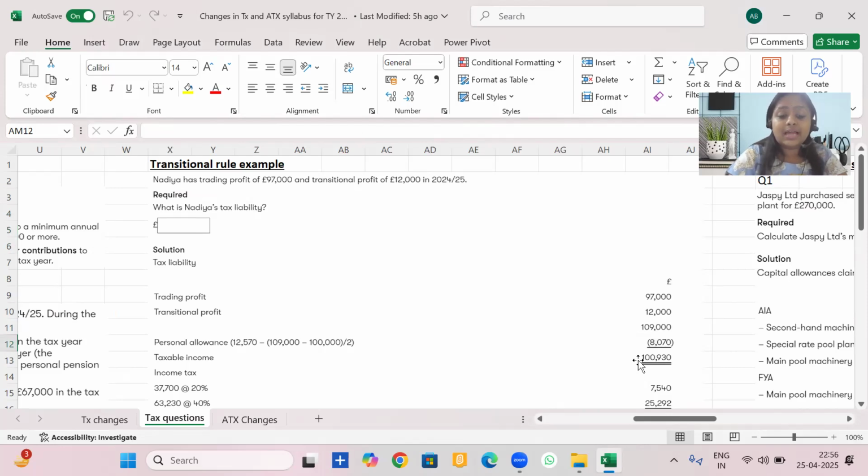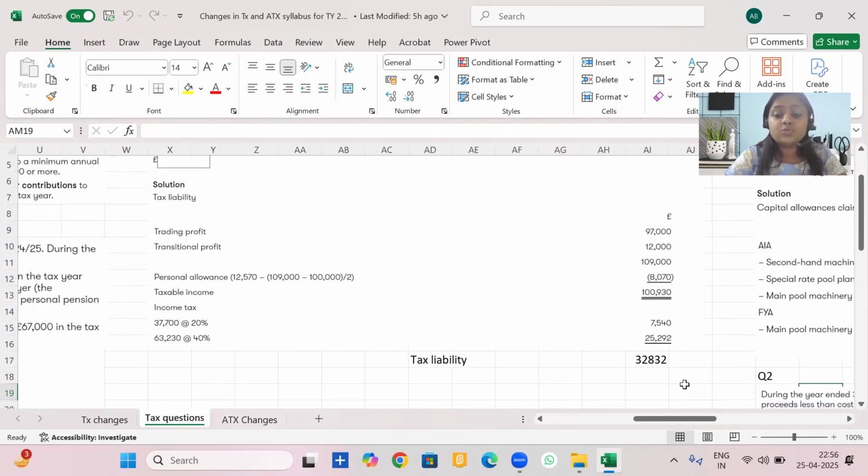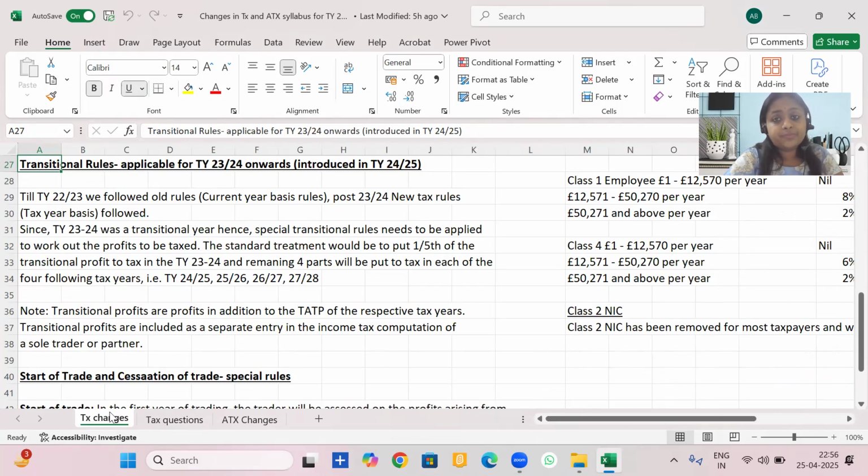Which will give us a tax liability of 32,832. Clear? So the only thing is the transition profits will be added to the trading profits like we add normally for calculating the income tax.